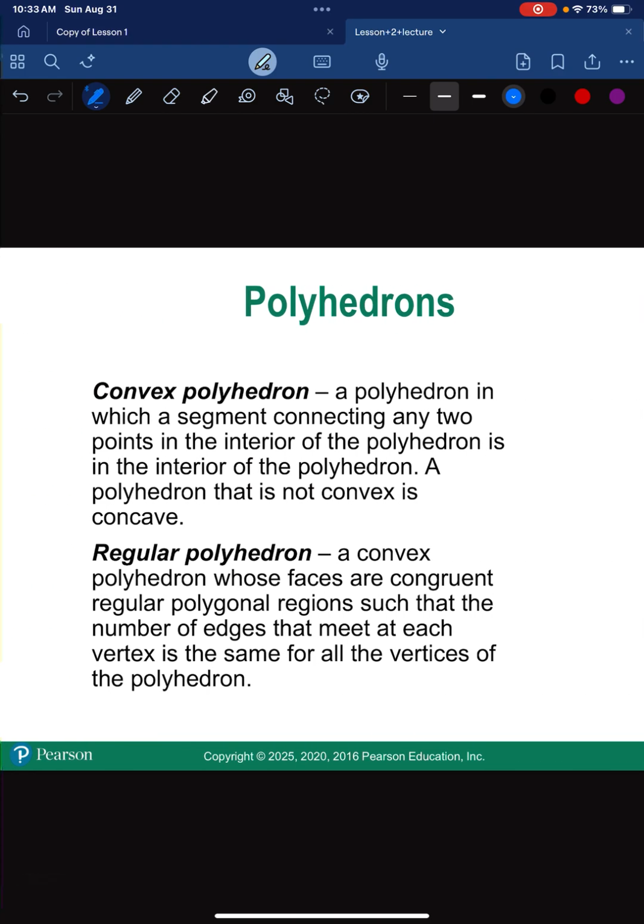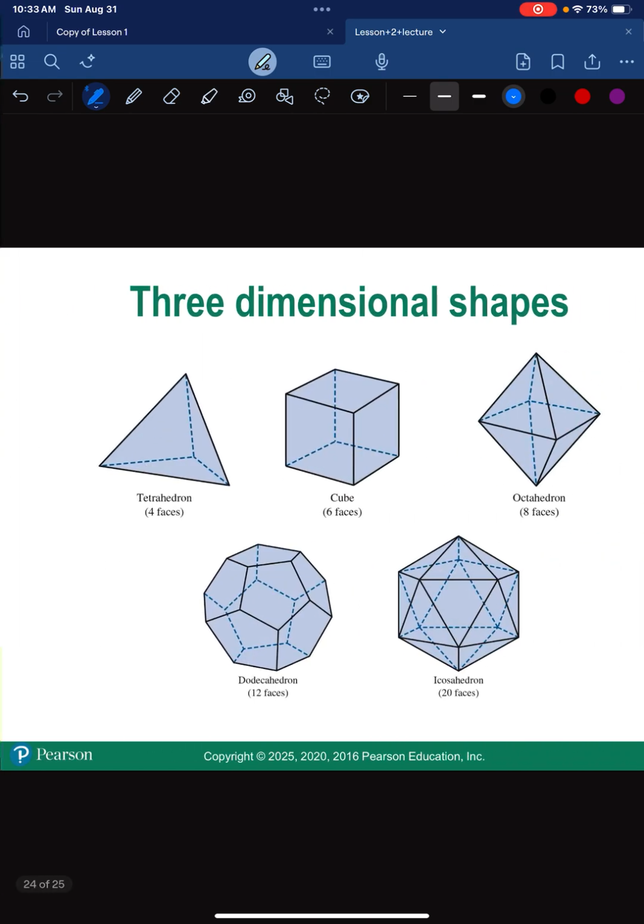All right, so the next thing we have are polyhedrons, and I won't ask you any of these on your test, not your midterm at least. I might ask you a couple of questions with it on the quiz though, but it makes for a really good hands-on example for your students. It's called a polyhedron, which means it's a three-dimensional shape. If you make a three-dimensional shape, it looks like this. So you've got a tetrahedron, a cube, an octahedron, which means it has 8 faces.